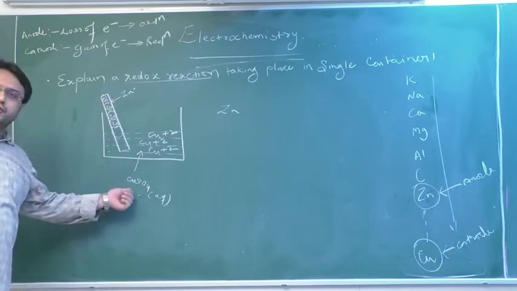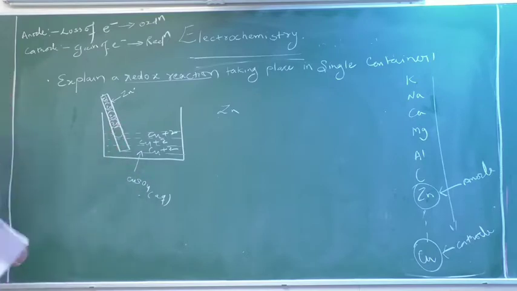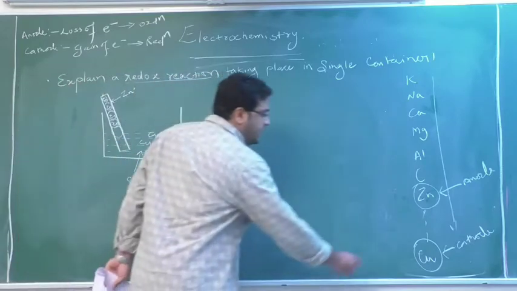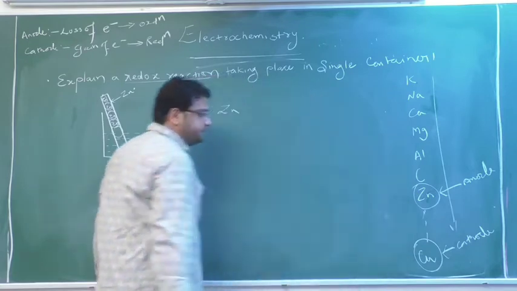Whereas in CuSO4 solution, Cu is in the form of ions, Cu plus 2.